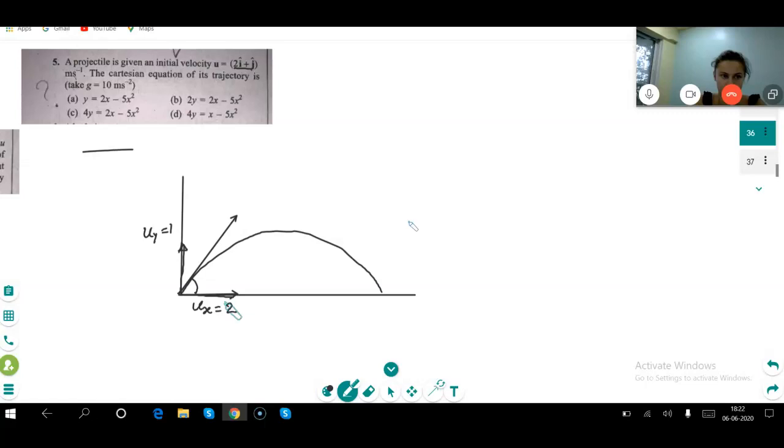Then the Cartesian equation of its trajectory, we need to find. They are telling the Cartesian equation of its trajectory, meaning at any point of time, y is equal to how much? It may be 1 second, it may be 2 second, at any point of time, what is the value of x? Is it clear? See, suppose at any point of time t, here it is, the projectile, where? Here.